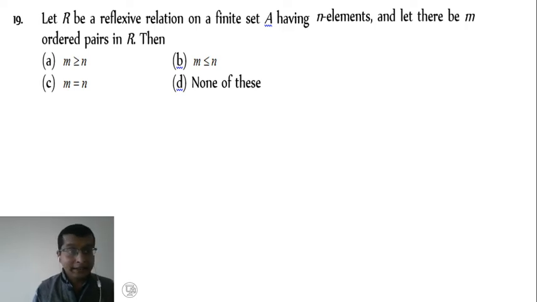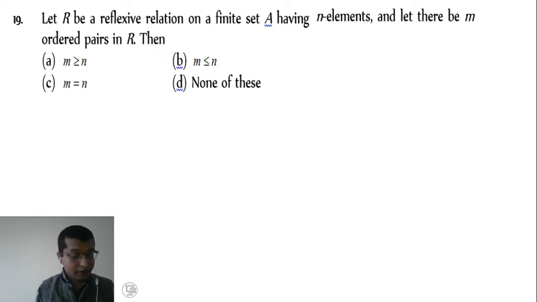Example number 19. Let R be a reflexive relation on a finite set A having n elements, and let there be m ordered pairs in R. Then we have to find which of the following answers is the right one.